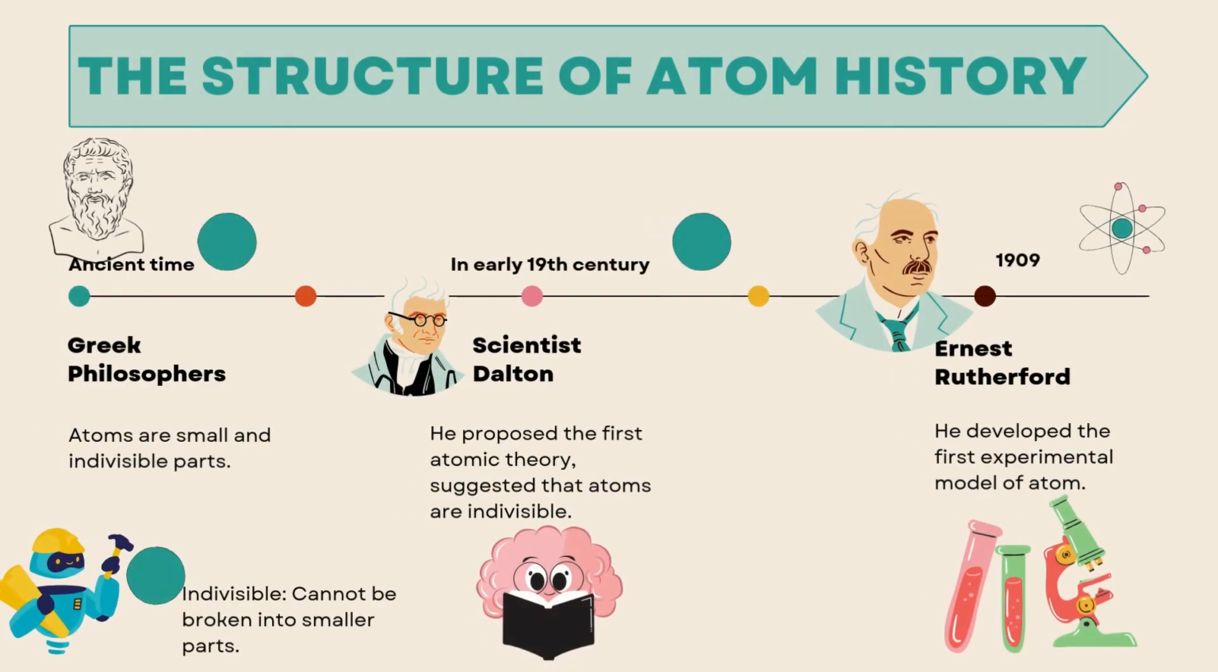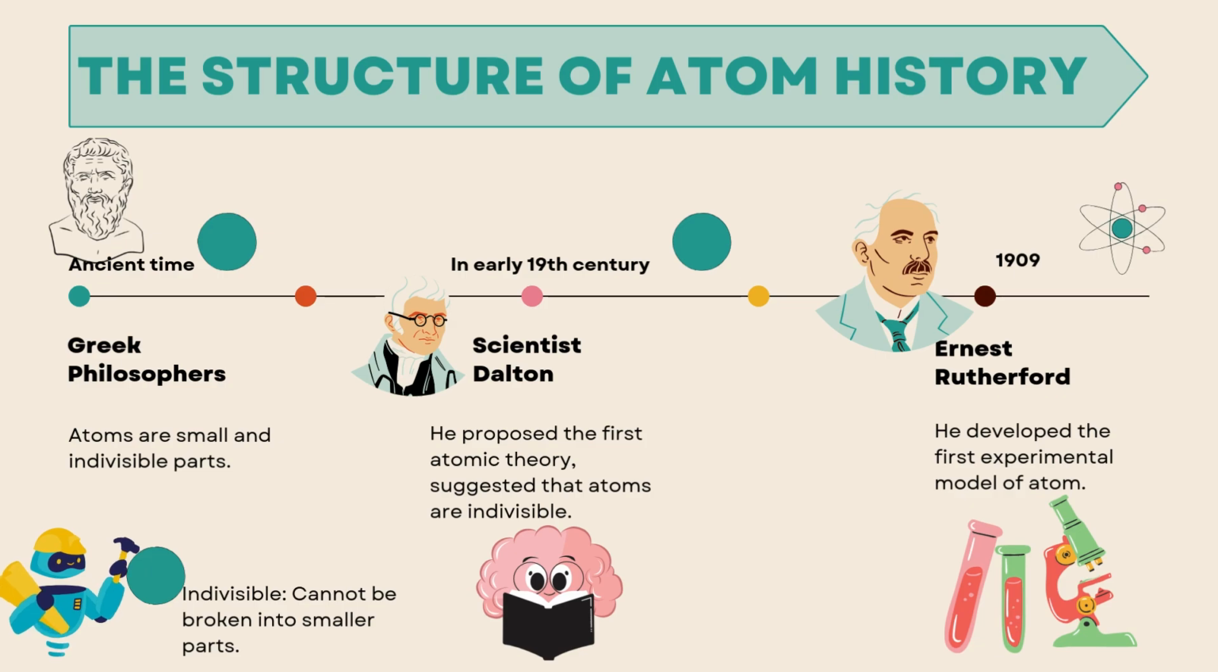Yes, the history of the atom began from the ancient time, from a long, long time ago. In the ancient time, the Greek philosophers believed that atoms are small and indivisible parts. What is the meaning of indivisible? Indivisible means can't be broken into smaller parts. So the ancient philosophers knew that the atoms are small and indivisible.